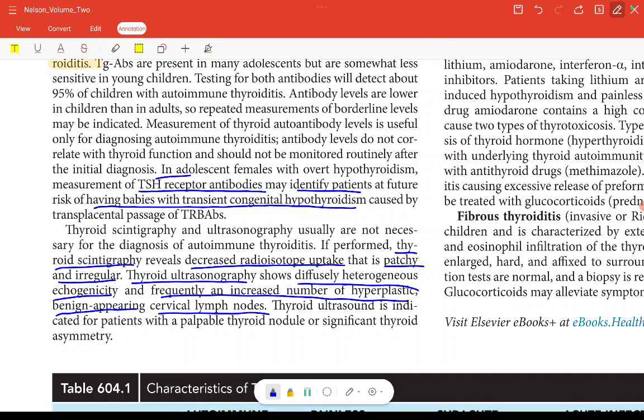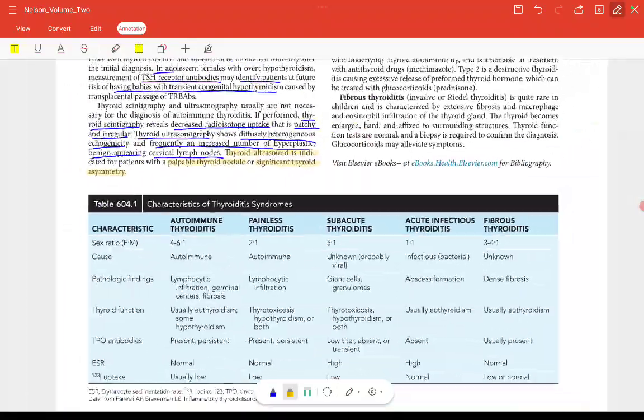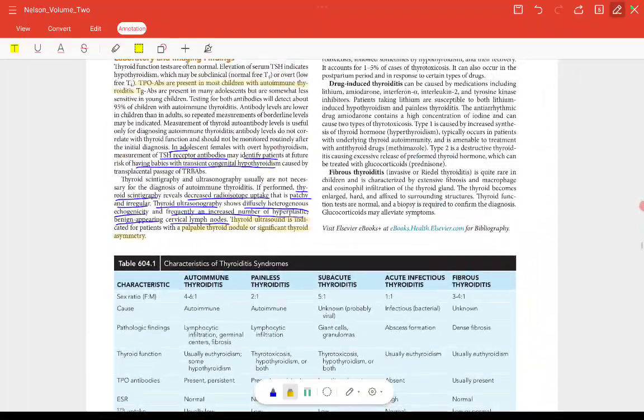Thyroid ultrasound is indicated for patients with a palpable thyroid nodule or significant thyroid asymmetry. Fine. So in which patients do we have to go for thyroid ultrasound? In patients with a palpable thyroid nodule, where we are able to palpate a nodule, and where there is significant thyroid asymmetry. We will read this table in the last.